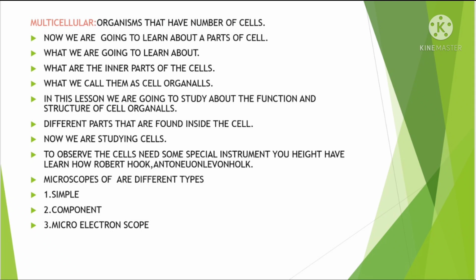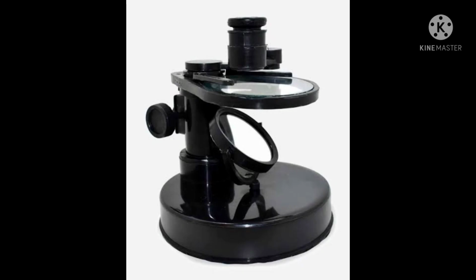The instrument is the microscope. Microscopes are of different types: simple microscope, compound microscope, electron microscope. This is the picture of a simple microscope. What is the use of a simple microscope? A simple microscope is used to observe the outline features of cells. We can observe some plant and animal cells, but it is not possible to observe the inner parts of the cell.